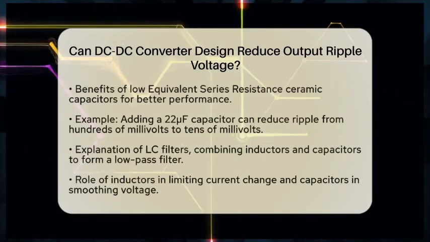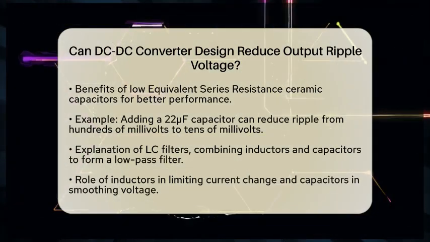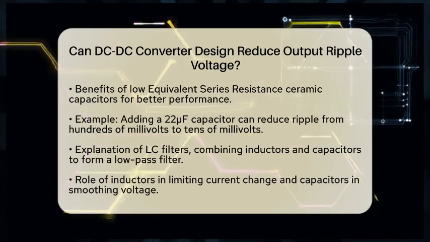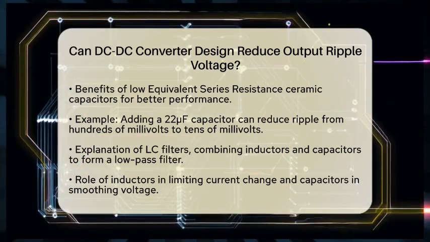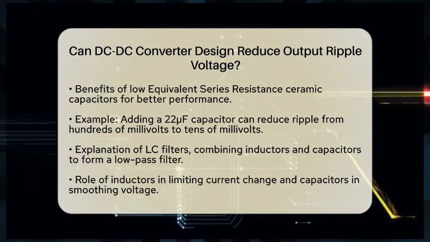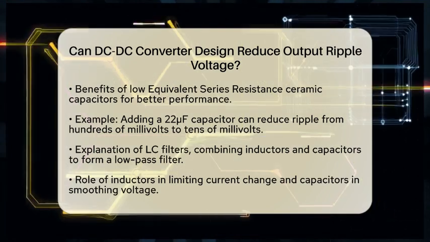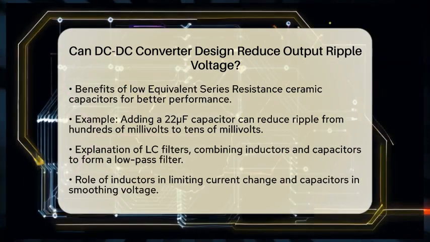When you use low equivalent series resistance ceramic capacitors, you can significantly improve performance. For example, adding a 22 microfarad capacitor can lower ripple from hundreds of millivolts to tens of millivolts. If you double the capacitance, the ripple can decrease even further.